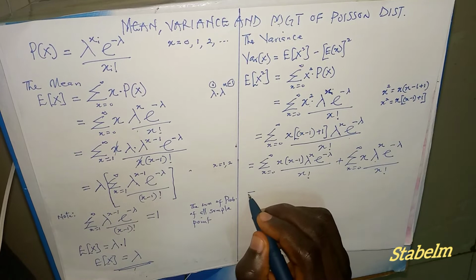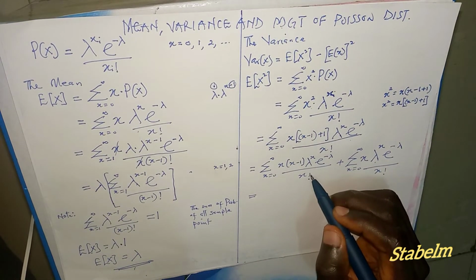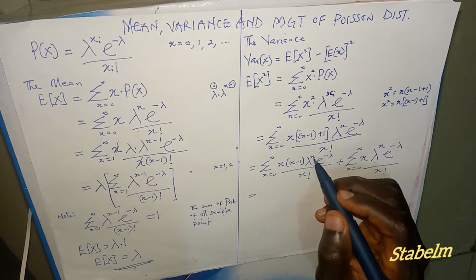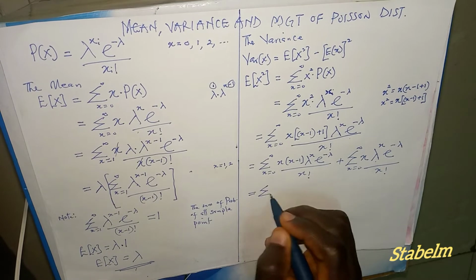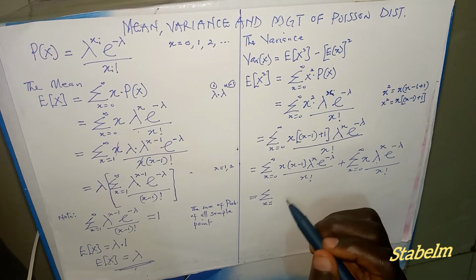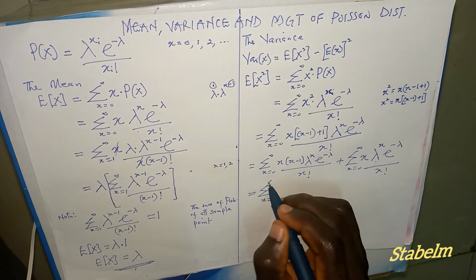So this is equals to, alright, now we can break down this x factorial, and we can also break down lambda raised to power x, and that will give us summation where x is going to run from 2 to infinity.